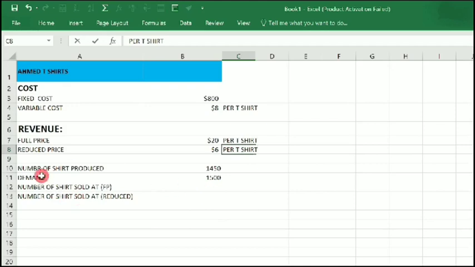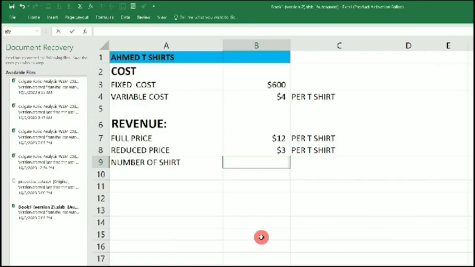Okay, so having known that, we also have this information that the number of shirts produced, let's assume that he will produce 1,450 from the same question, and the demand, he knows the demand is 1,005. So the number of shirts sold at full price. Now the first thing we want to confirm is the number of shirts we want to produce. Now let's say, for example, they have decided to produce 1,500 t-shirts.